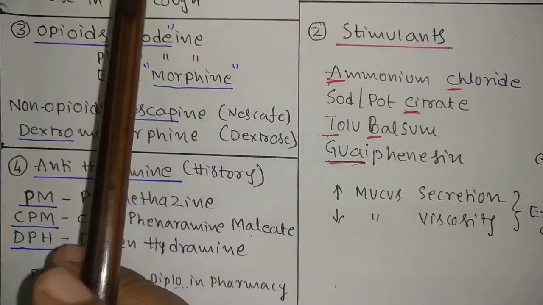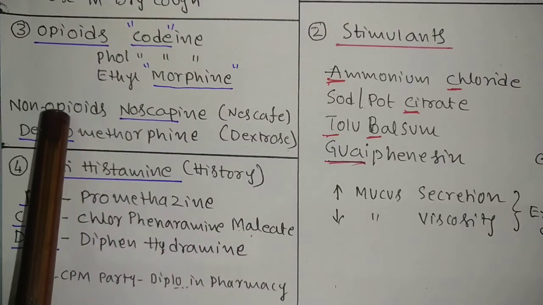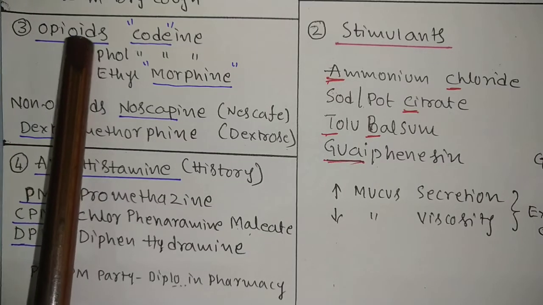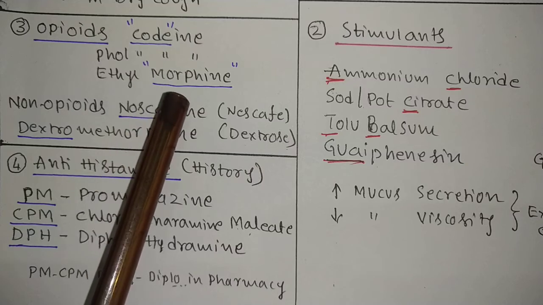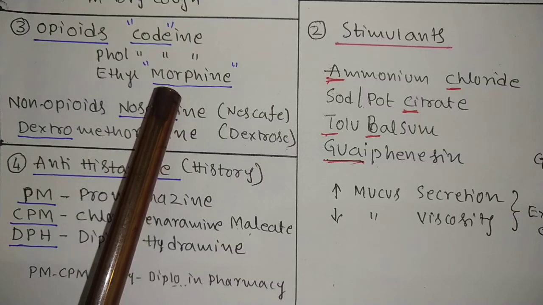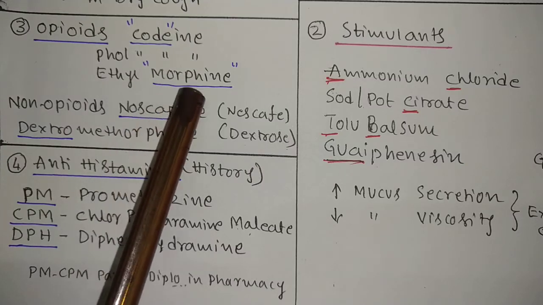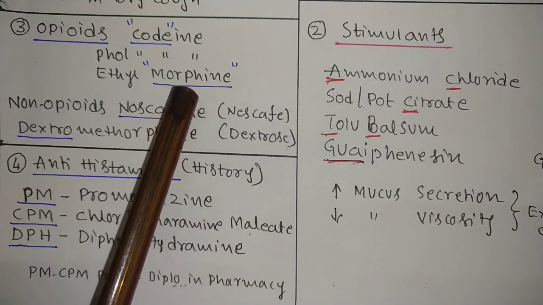Opioids and non-opioids. We know that opioids include codeine, pholcodine, and ethylmorphine. These are very abused and addictive drugs. Morphine, we know very well, is a very abused drug.